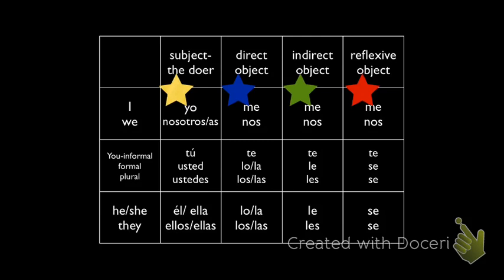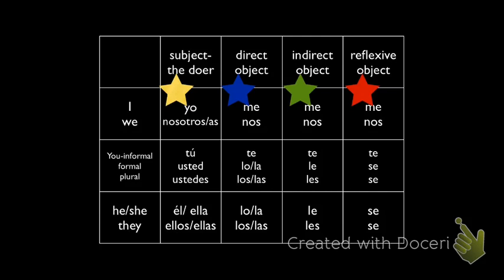Ok, aquí tenemos la lista de los pronombres que usamos y tenemos que saber cuál es la función de la palabra para saber cuál palabra escogemos. Okay? Tenemos bastante bien los sujetos. Yo, tú, él, nosotros, ellos. You've got those down well. And then with the first person, the person talking, singular and plural, me, nos, it's all the way across, it's the same, so we don't have to worry, right? With tú, te, we're set, okay?